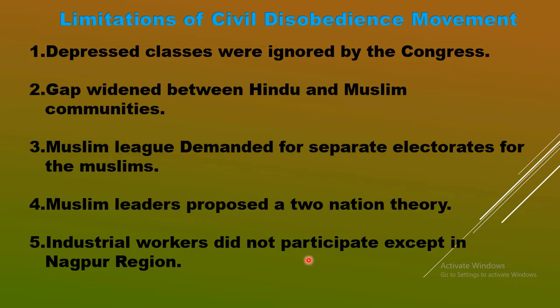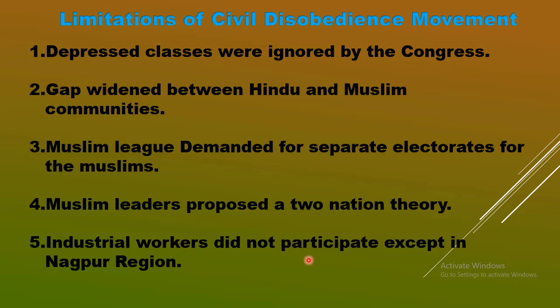During that time, the civil disobedience movement was taken up and led by Congress leaders, and they got the support of industrialists. Industrialists were actively supporting this movement.